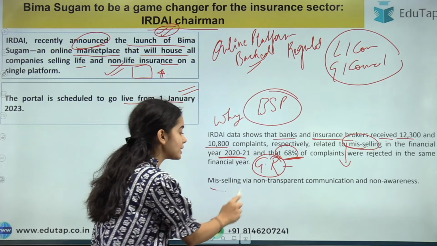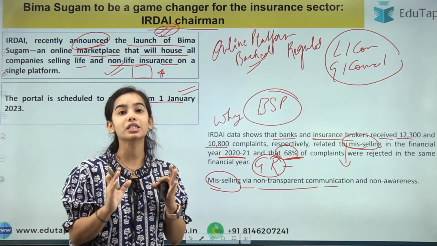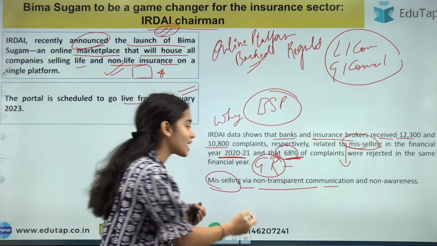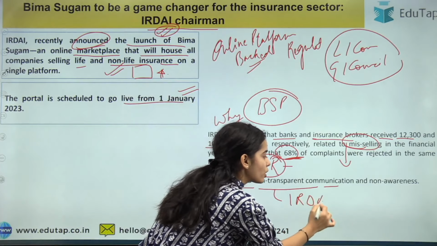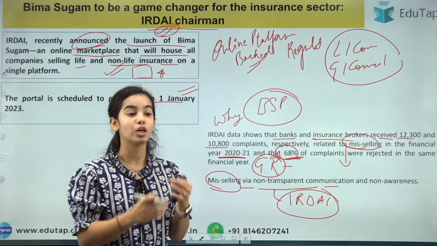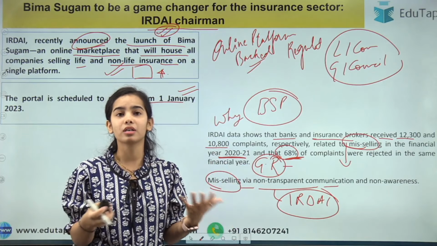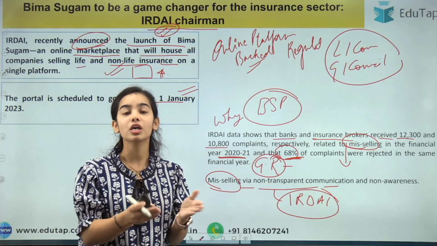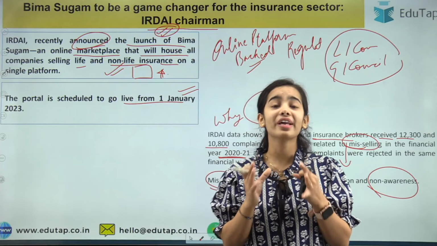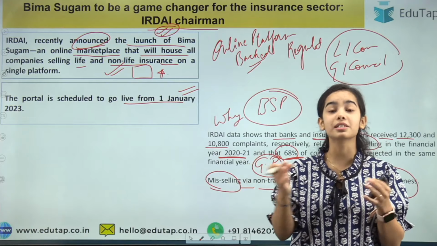Okay, mis-selling via non-transparent communication. The communication is not transparent. It is not providing the full information to the customers, and the IRDAI cannot look after each and every policy that is being sold, each and every insurance that is being sold. What my broker is telling me, I do not know, and maybe I'm not getting the complete knowledge about the policy. As well as non-awareness, even the people are not very much aware about the insurance segment, about what kind of insurance is better for them.